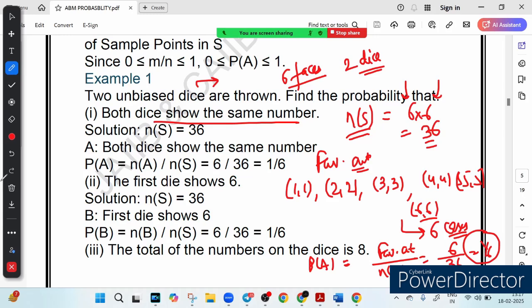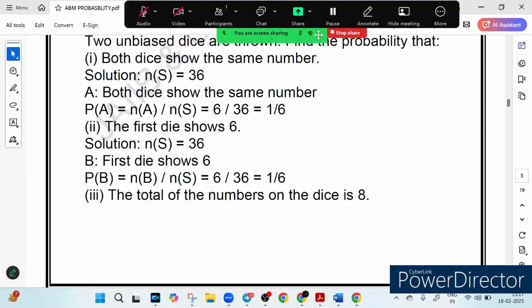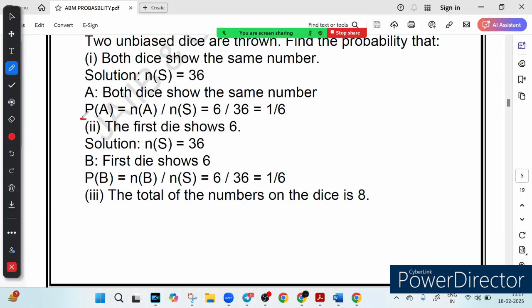Okay, now let's look at the second case. The second case is that the first die shows 6, right? This is the second question. The first die shows 6. Let's answer it. What is the probability that the first die shows a 6, no matter what the second die shows? Step number 1, we have to find the total outcomes. Always remember, always do it step-wise.